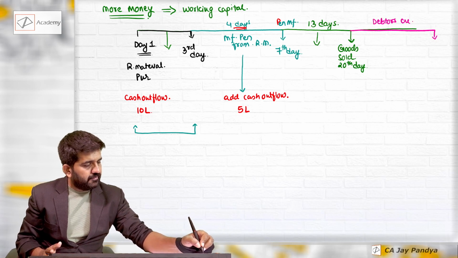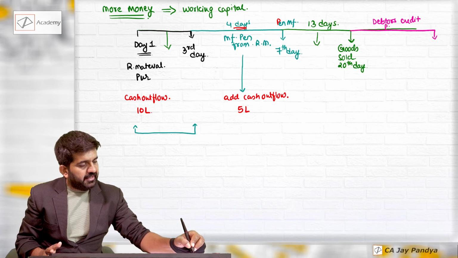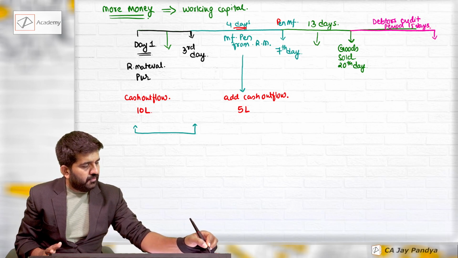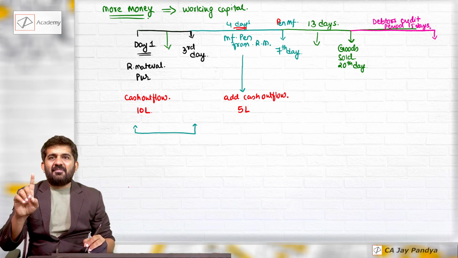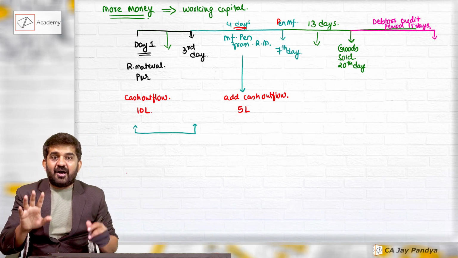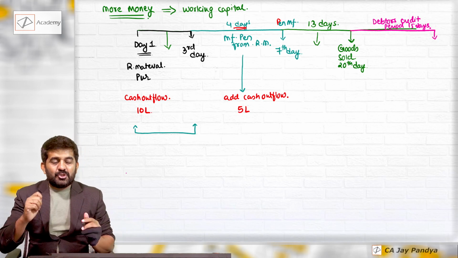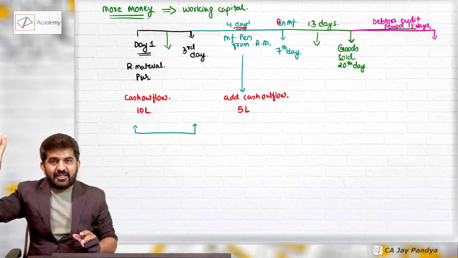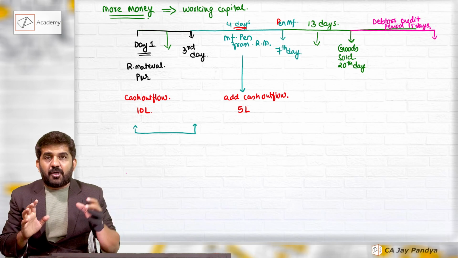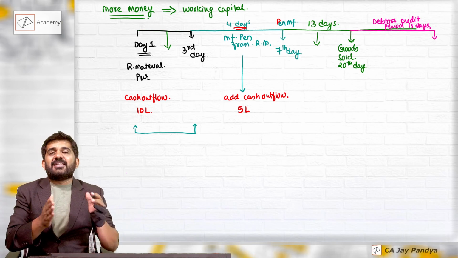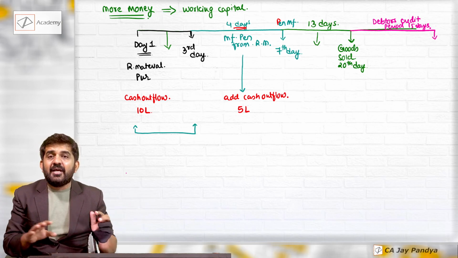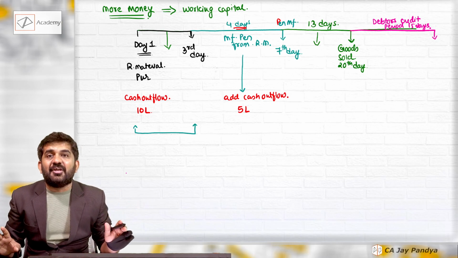Debtors, credit period of 15 days. All my money which was blocked is still blocked. It is not recovered back. So the 10 lakhs rupees initially, and then 5 lakhs for manufacturing of goods, and then all other costs which are added, they are not yet recovered.